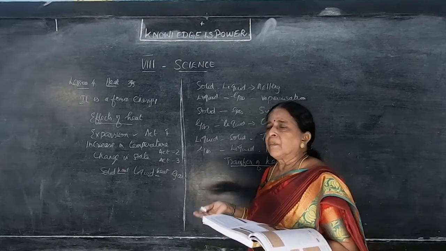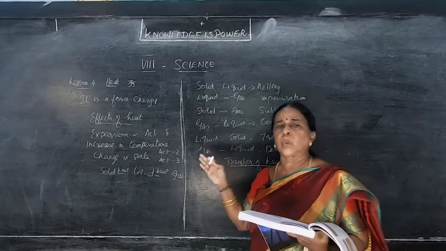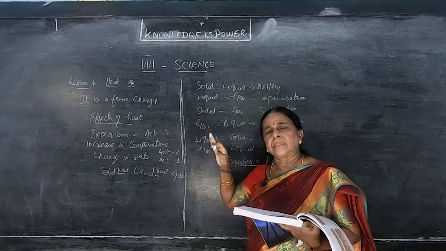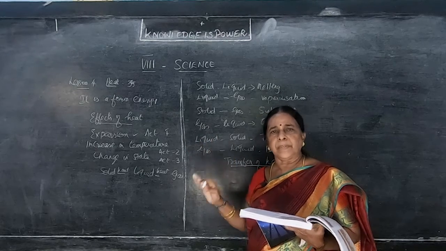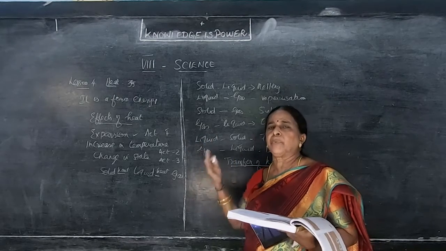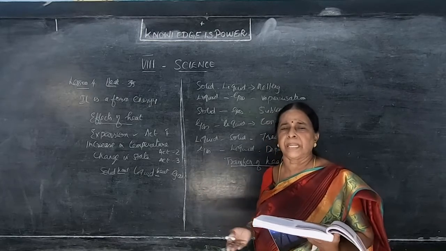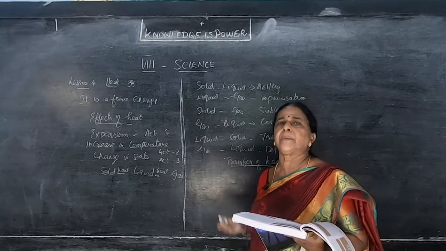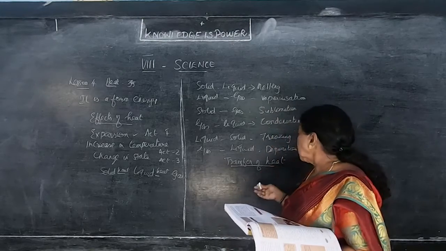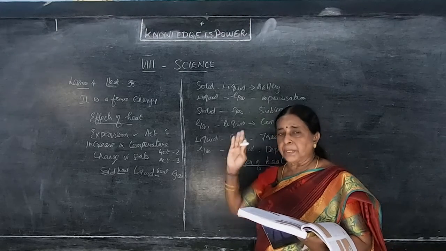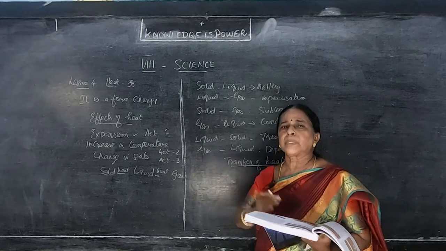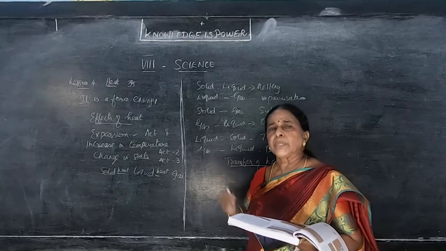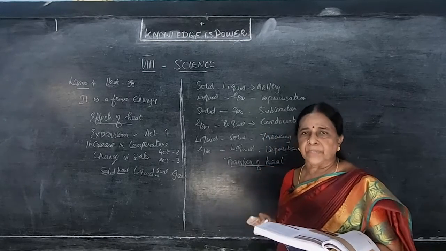Transfer of heat. For example, if you put wet clothes to dry in the open air, in the beginning they will be wet only. After half an hour or 1 hour, if you go up again and collect the clothes, they will be dried. Because what? The sun rays fall directly on them. Because of the sun's heat, they become dry. So that is known as what? Transfer of heat. The heat comes from the sun and makes the clothes dry. This is known as transfer.